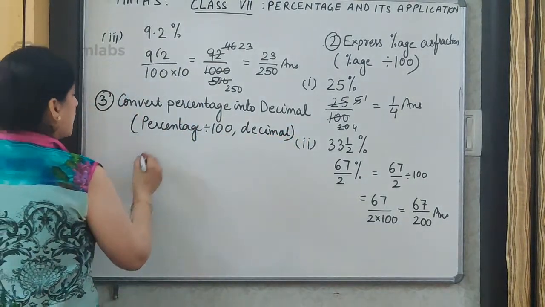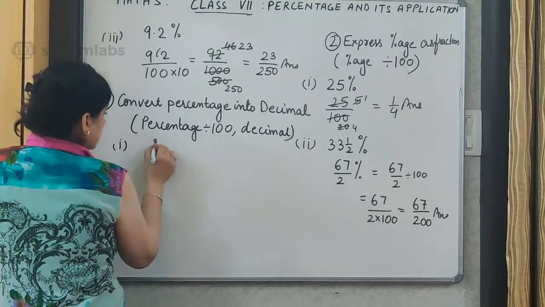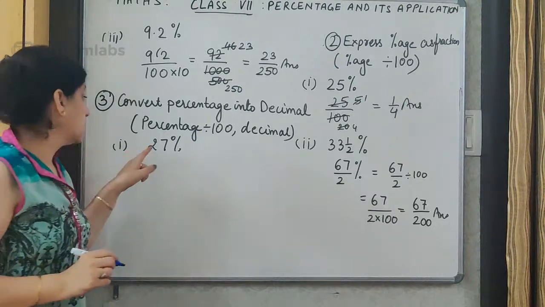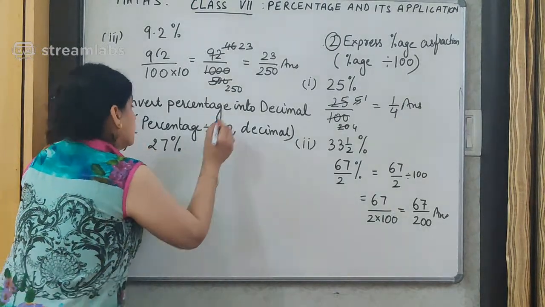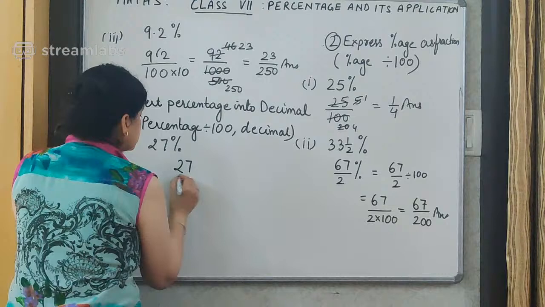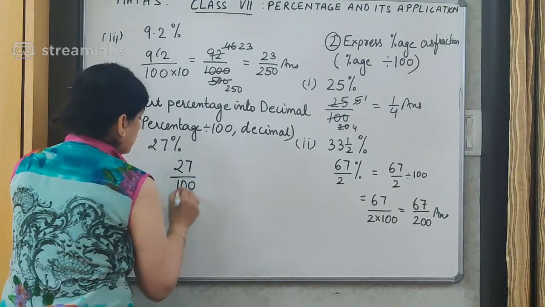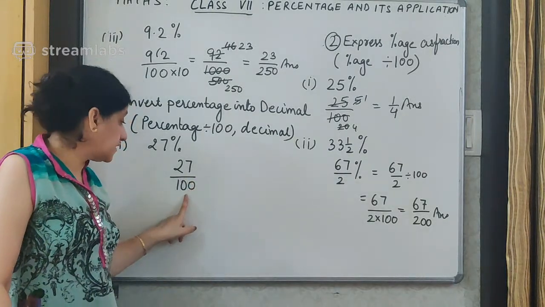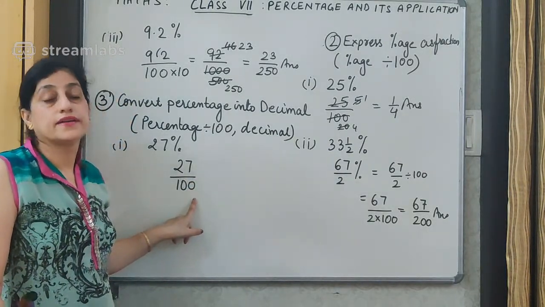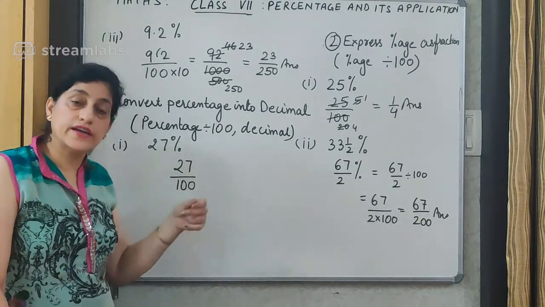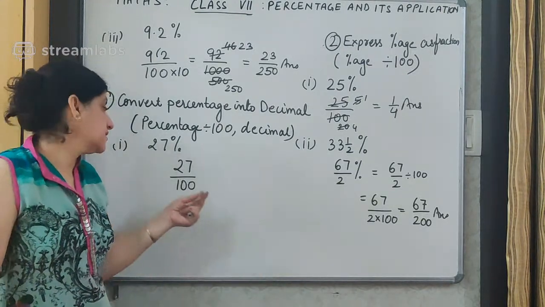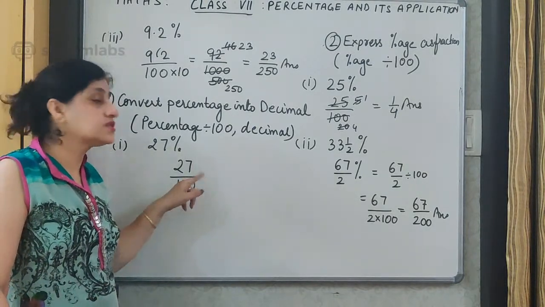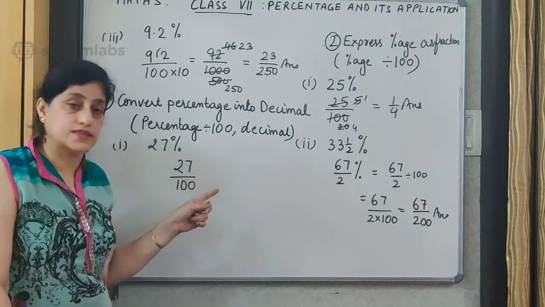Alright, so suppose the first one I am taking is 27%. This will be converted and first written as 27 upon 100. I have already told you in the chapter of decimals that numbers which are divided by 10, 100, 1000, 10,000, like that, means by powers of 10, the number of zeros decide the number of decimal places.